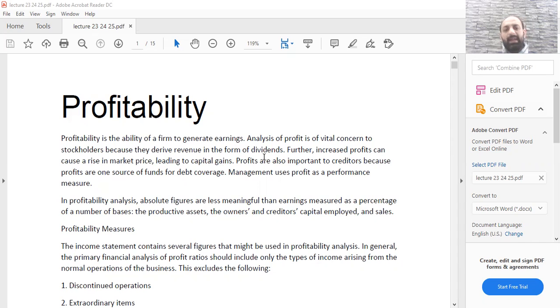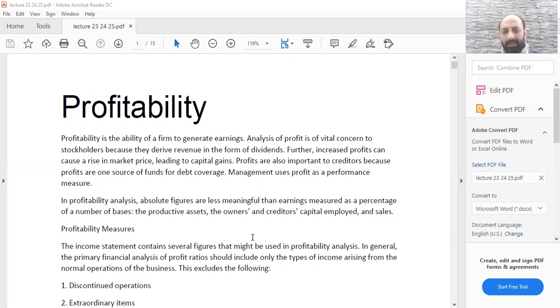Management uses profit as a performance measure. Normally, the rule of thumb is that the more profit you earn, the better your performance is. In profitability analysis, absolute figures are less meaningful than earnings measured as a percentage of a number of bases: the productive assets, the owners' and creditors' capital employed, and sales.